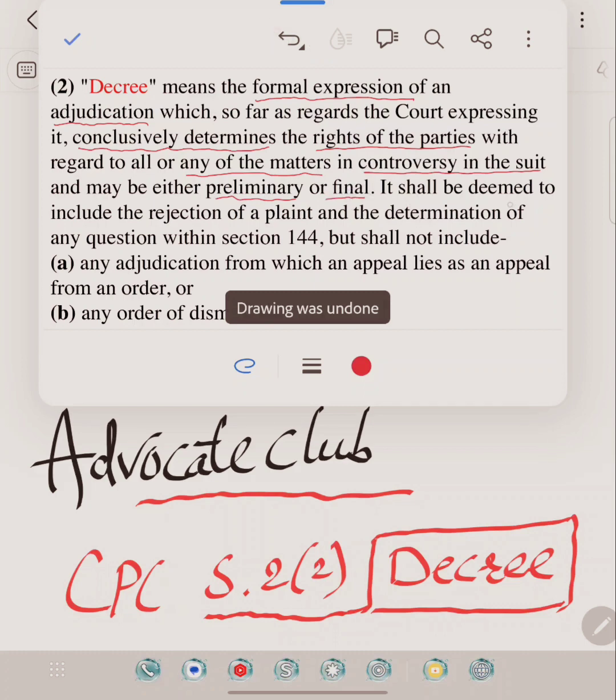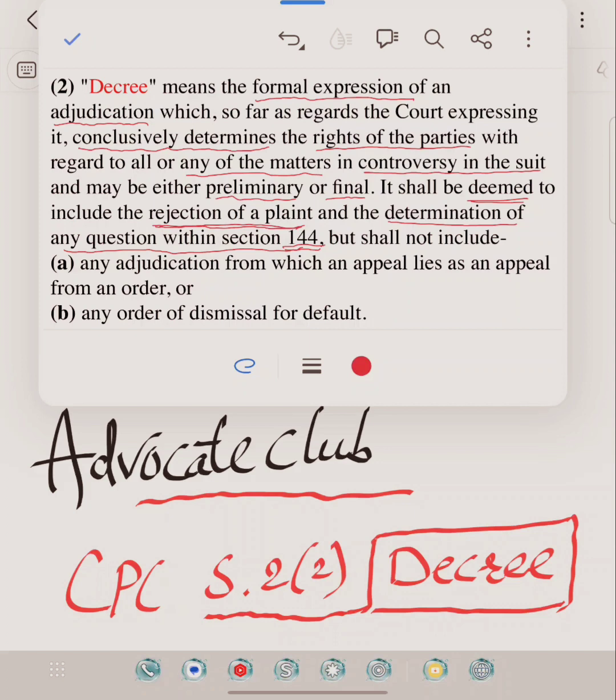It shall be deemed to include, it means deemed decree. What kind of decree is a deemed decree? A decree is deemed to include, first, a rejection of plaint, Order 7 Rule 11 of the CPC. And the second deemed decree is the determination of any question within Section 144 of the Code. It means restitution of suit, Section 144. It is also a deemed decree.